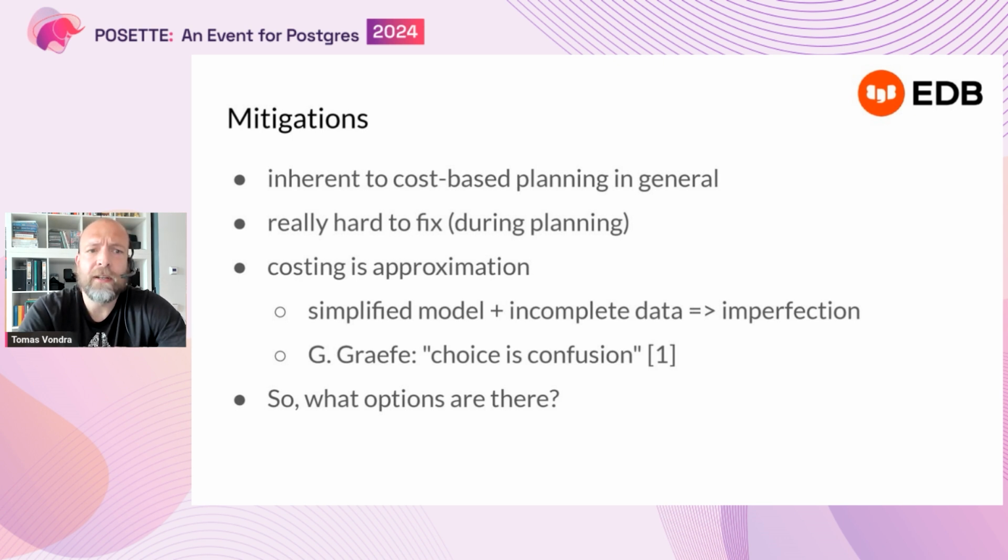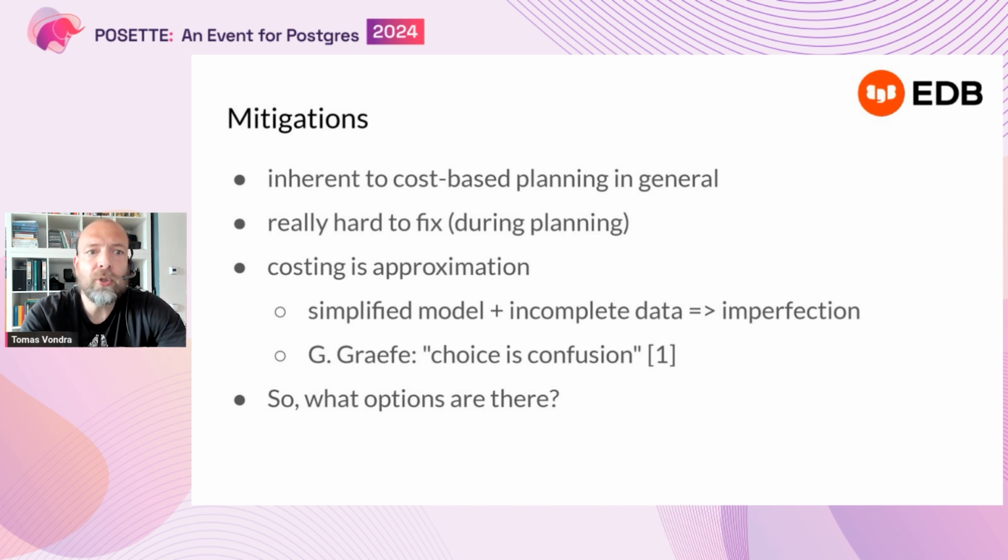And there is a very well-known quote from Götz Graefe, which means choice is confusion. Once you give the database multiple choices, it will inevitably make some incorrect choices. There's no way around it. And it's not limited just to Postgres. All cost-based databases, or databases using cost-based planning, will have the same problem.